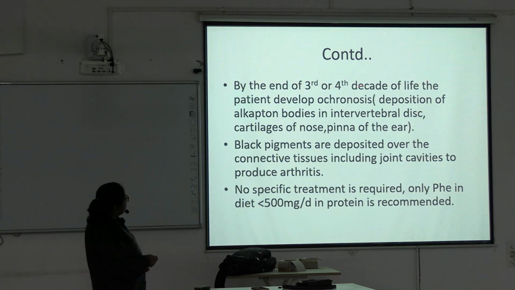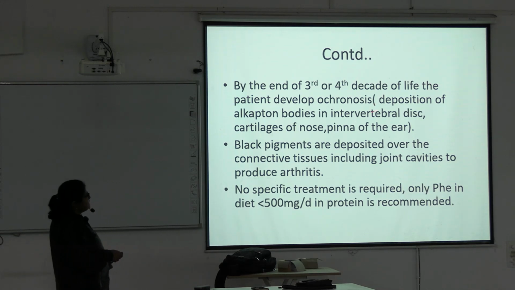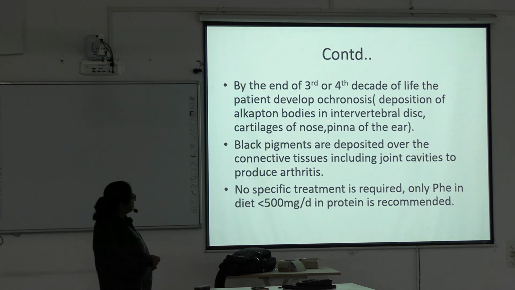By the end of the third or fourth decade of life, the patient develops ochronosis, meaning deposition of alkapton bodies in the intervertebral disc and cartilages of the nose and pinna of the ear.